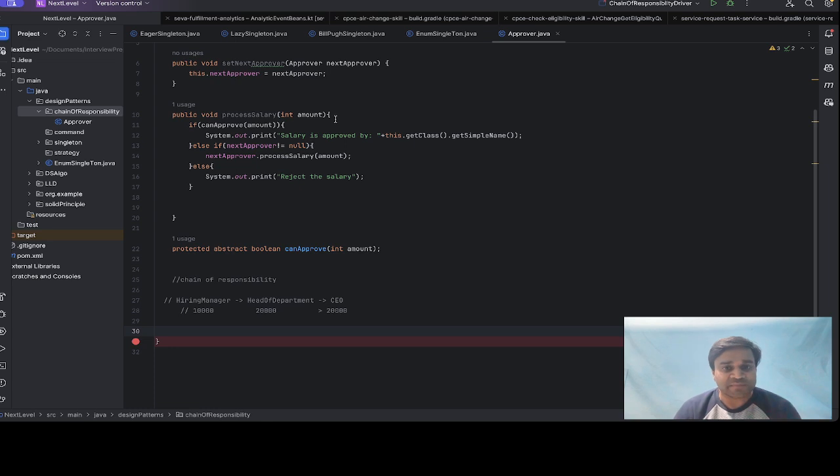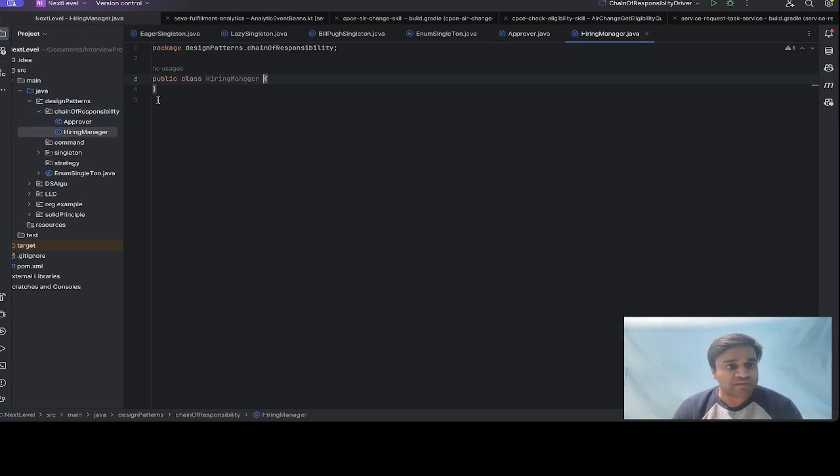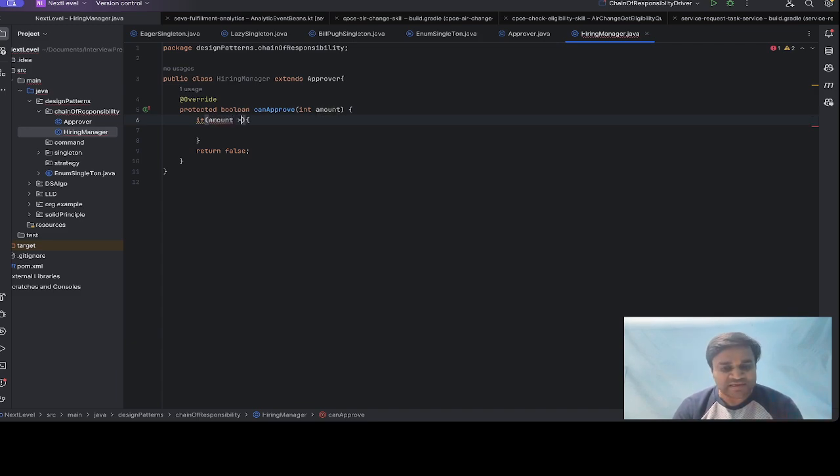That is very simple. First one is HiringManager. It will extend the Approver class, and we will override the canApprove method of the Approver class. In this, if amount is less than 10,000, he will return true.